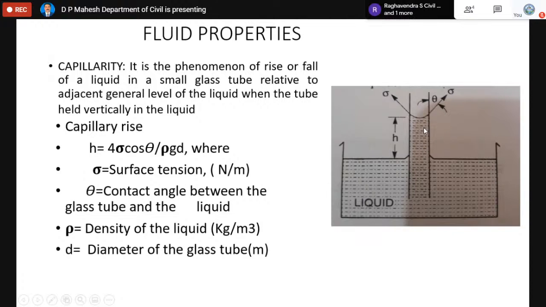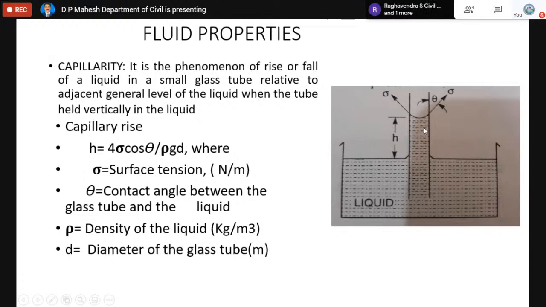The liquid rises in the glass tube, which depends on several factors. The factors on which the amount of liquid that rises in the glass tube depends are: one is surface tension, another is the density of the fluid, and another is the diameter of the glass tube. These are all the factors on which the amount of the rise or even fall depends. So now we have this formula. I am showing the final formula for capillarity. This H is measured from the outside general level of the liquid in the container. You can see the same liquid, when you hold the glass tube, gets raised above this level.